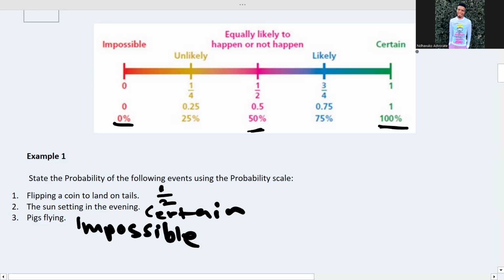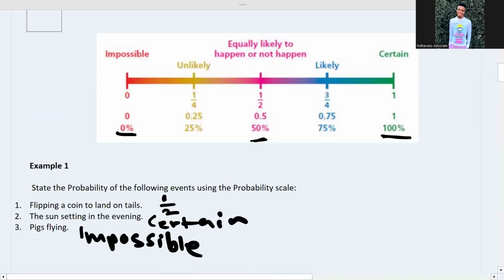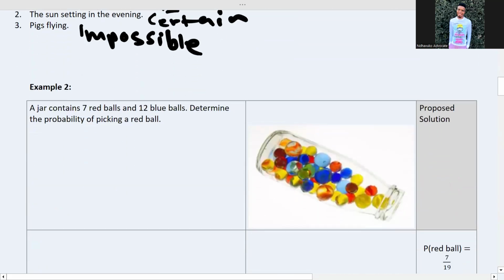I believe you understand that one very well. The chance of pigs flying is here. It's impossible, 0%. The chance of flipping a coin is 50%, equally likely to happen or not happen. The chance of the sun setting in the evening is certain. It's 100%. Okay, let's go to example number 2.